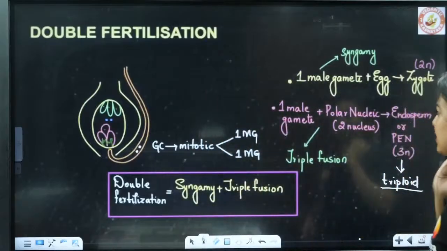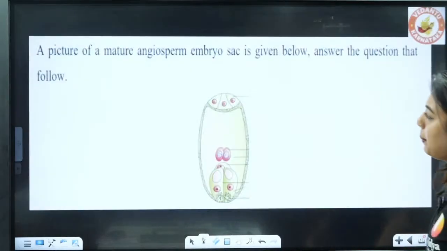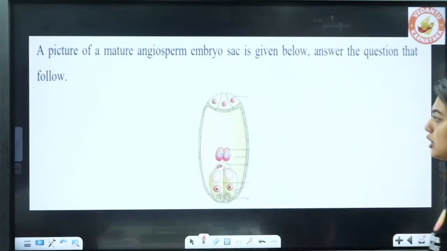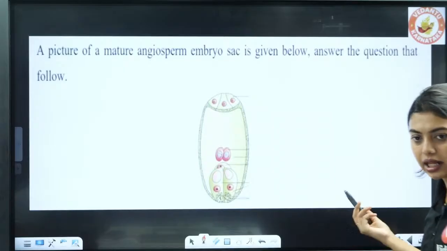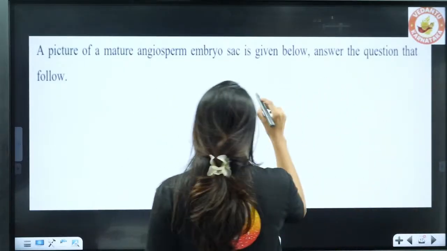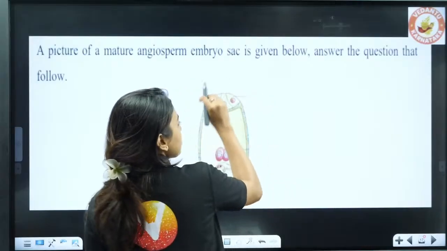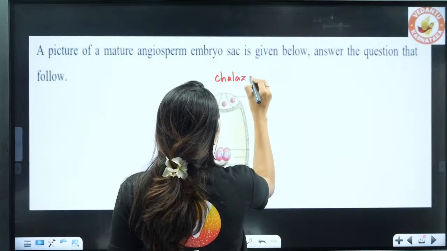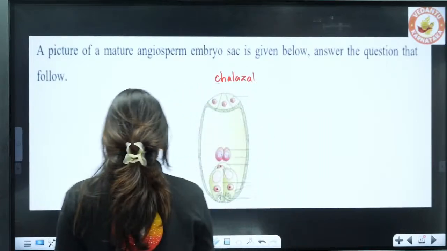Okay, a picture of a mature angiosperm embryo sac is given below. Answer the following question. First do the labeling, then answer. Open your NCERT. If this is not clear, open your NCERT. So students, the cells which are towards the chalazal end. This is the chalazal end. This is the micropylar end.